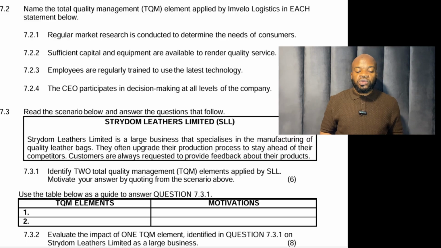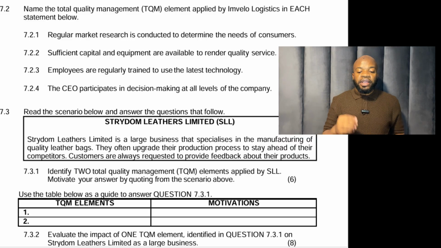Then we go to the next one here, which is a scenario. Stridom Leathers Limited is a large business that specializes in the manufacturing of quality leather bags. They often upgrade their production process to stay ahead of their competitors. Customers are always requested to provide feedback about their products. Identify 2 total quality management elements applied by SLL.